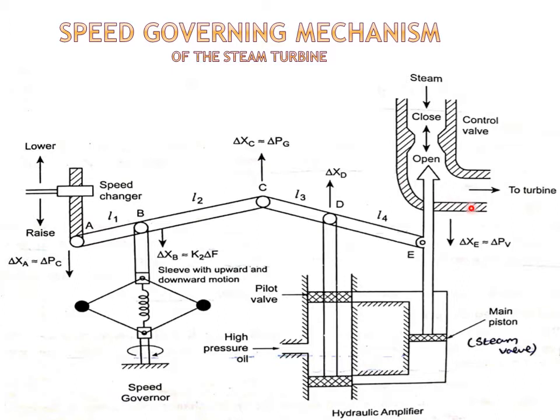By controlling the position of the control valves or the gates, we can control the flow of high pressure steam through the turbine. The four major components in a speed governing system are the governor, speed changer, hydraulic amplifier, and the last one, the linkage mechanism.